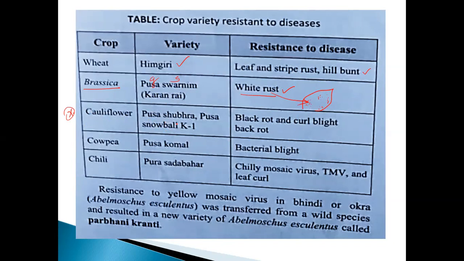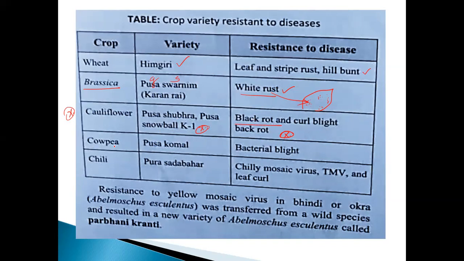Cauliflower, Pusa Shubhra, Pusa Snowball K1. Don't take this one easy. This is very, very important. I saw it in the August question paper. Black rot and curl blight and black rot. Here the white rust is the black rot.